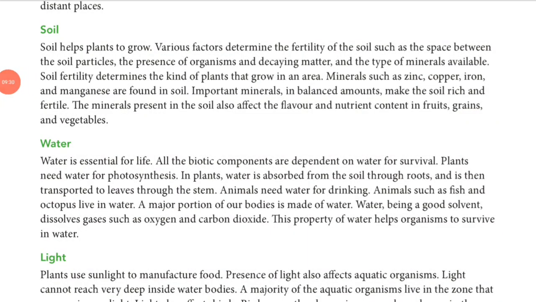Now next one is water. So guys, we know that water is essential for our life. Then how is it useful? As we discussed about the plant, plants absorb water. With water there are a few dissolved minerals. To manufacture the food, the plant needs all these minerals, right?